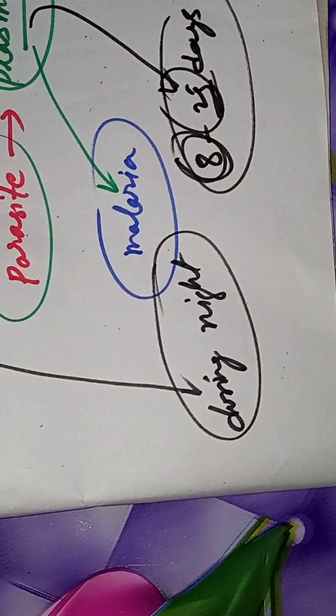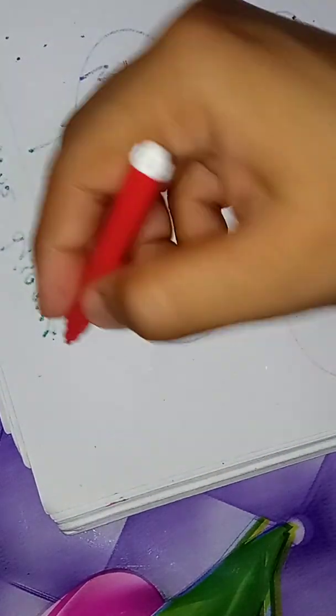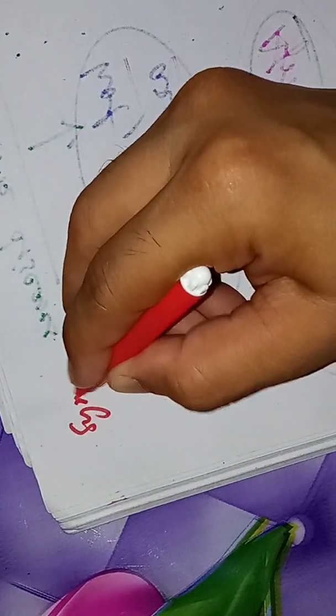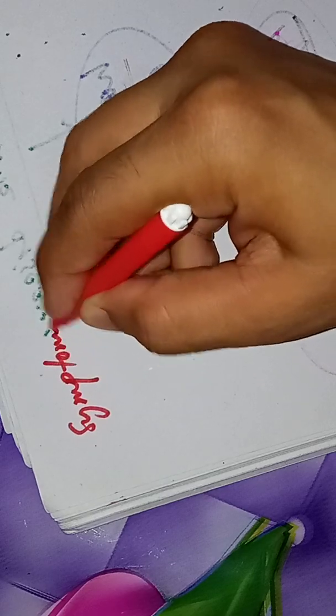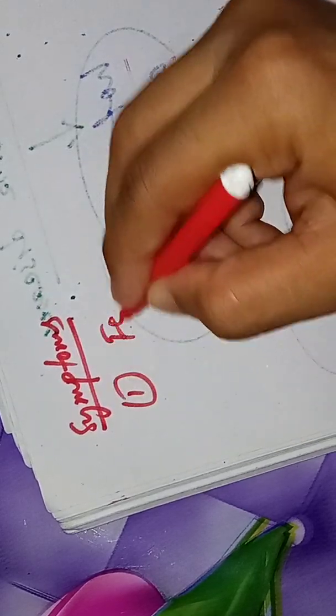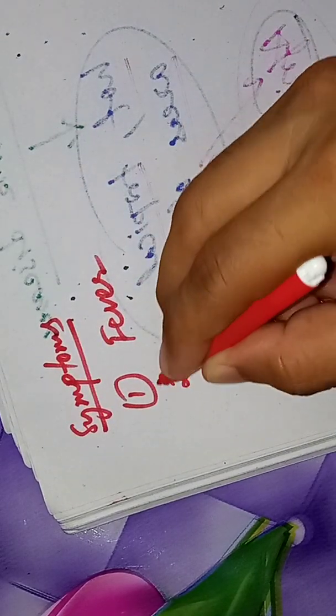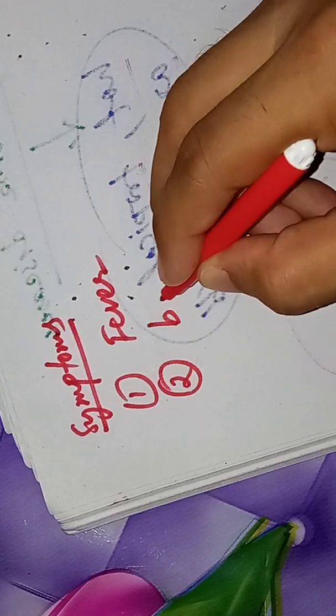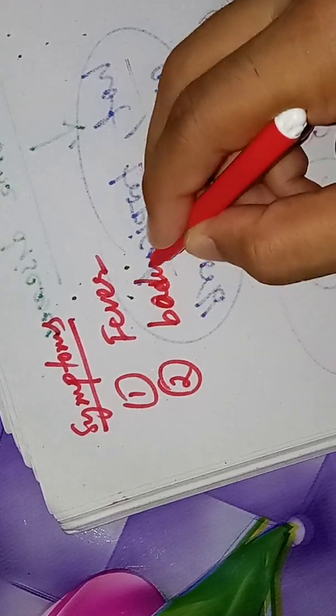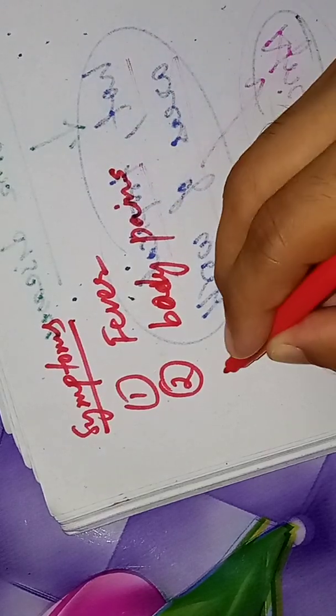Now what are the symptoms? How can we understand, or how do doctors understand, that this person is suffering from malaria? The common symptoms of malaria: number 1 is fever. That person will have fever. Second is body pains. His body will ache.